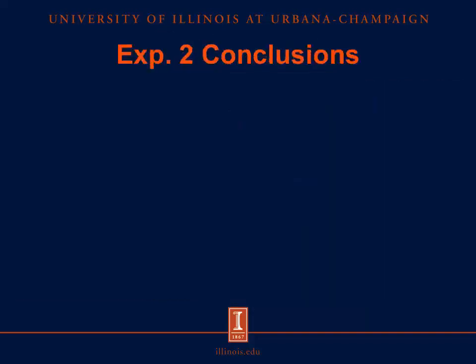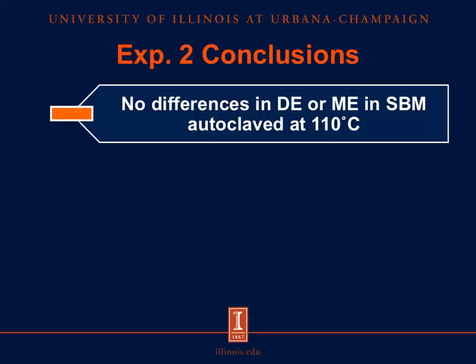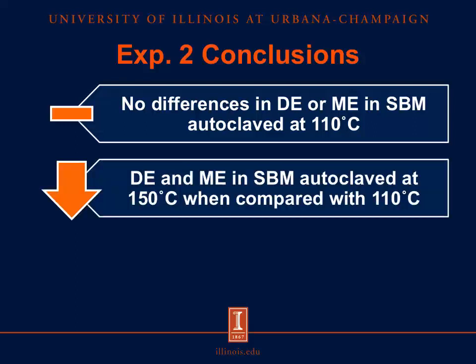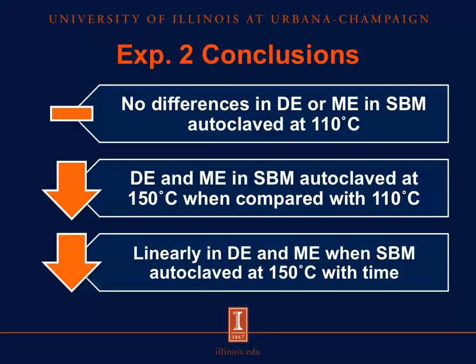So if we move on to the conclusions from this experiment, we see that there are no differences in the DE or ME concentration in the soybean meal autoclaved at 110 degrees Celsius. However, we saw reductions in the concentrations of DE and ME in our high temperature treated soybean meal compared with our low temperature treated soybean meal. And then when we looked within our high temperature treatments, we saw linear reductions in our digestible energy and metabolizable energy.